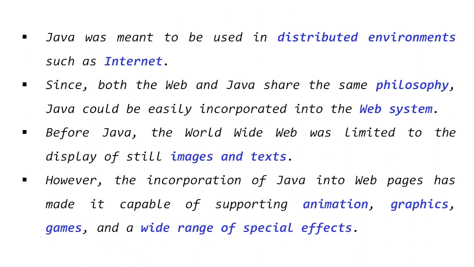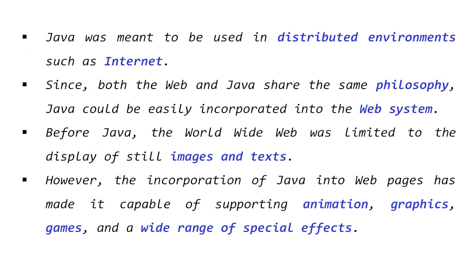Java was meant to be used in a distributed environment such as the internet. I have already discussed the meaning of a distributed environment, means different kinds of platforms are connected together via the WWW or with the help of the internet. Since both the web and Java share the same philosophy, Java could be easily incorporated into the web system. Generally, we use some Java programming concepts or Java applets and various other applications of Java. In the later classes, I will discuss that also.